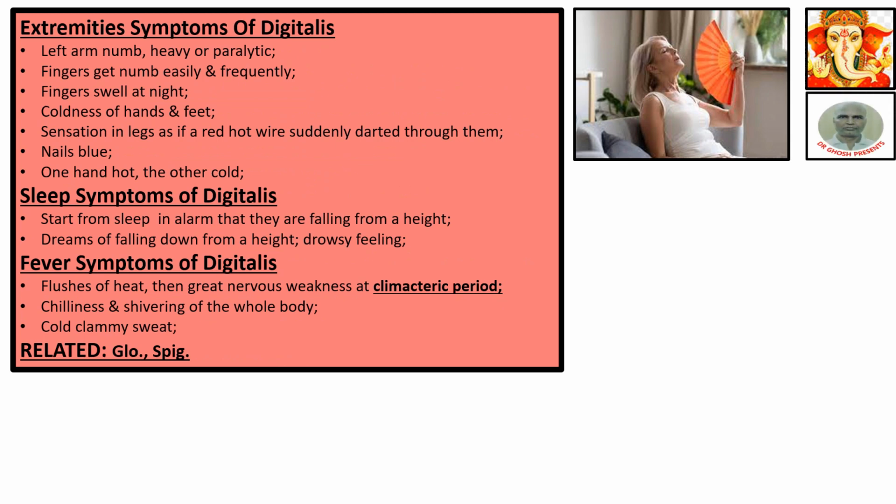Extremity symptoms of digitalis: left arm numb, heavy, paralytic. Fingers get numb easily and frequently. Fingers swell at night. Coldness of hands and feet. Sensation in legs as if a red hot wire suddenly darted through them. Nails blue. One hand hot, the other cold.